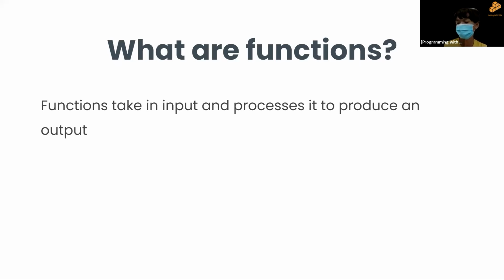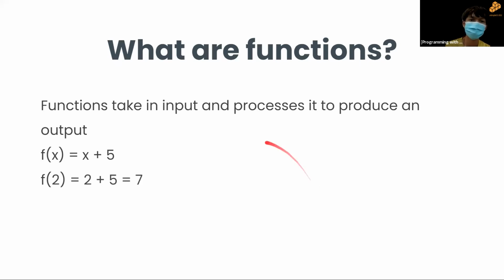The best way that we can understand this is if we relate it to math. Functions in programming and in math are actually very similar. If we have a function in math, let's say f(x) equals x plus 5, the input is x, and the process is adding 5 to x. The output will be produced according to the input. Let's say x is equal to 2, then f(2) will be equal to 2 plus 5. The output is 7. I hope that's a good enough explanation.